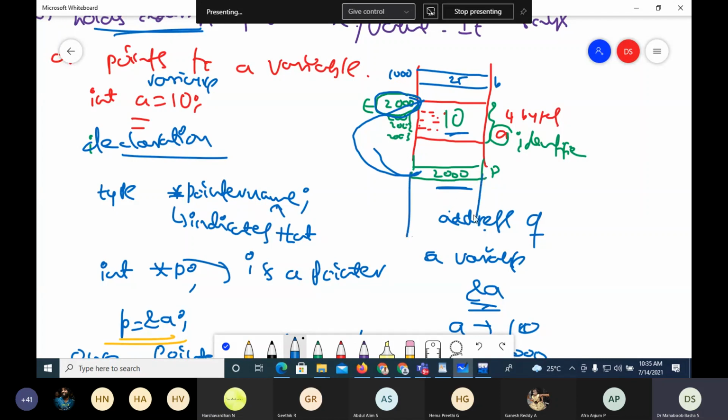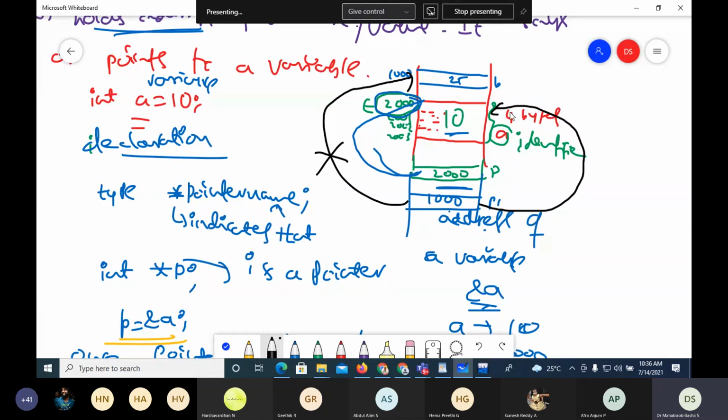Then P1 is present here, and initially P1 holds 1000, so P1 is pointing to B. Later, when I say P1 equals ampersand A, it stops pointing to B and starts pointing to A. Now both P and P1 are pointing to A. So this is how we use the pointers. This is one concept related with pointers.